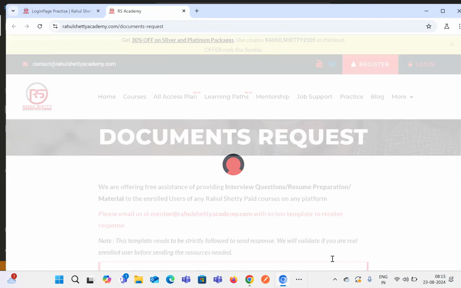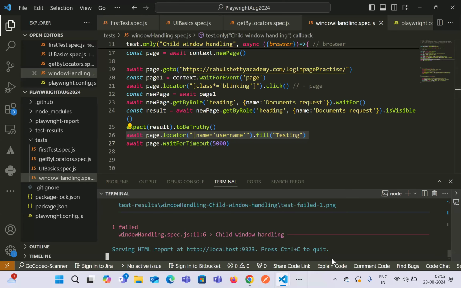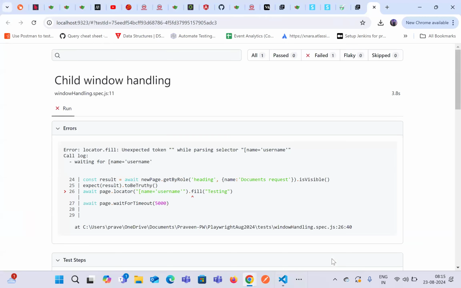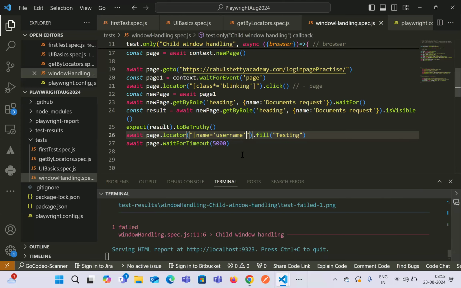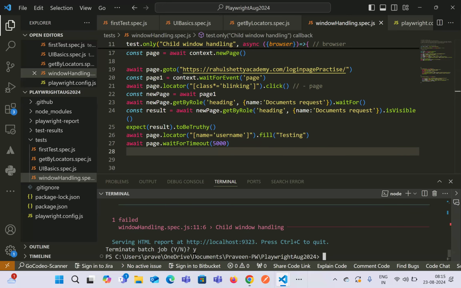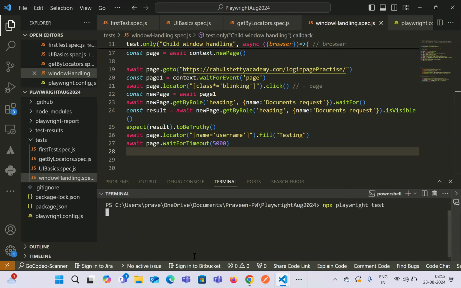So it has clicked on, then there is some kind of issue over here. What happened? It says that it is waiting for this. That means the locator that we have written is not correct. We have to close it with the square bracket as well.